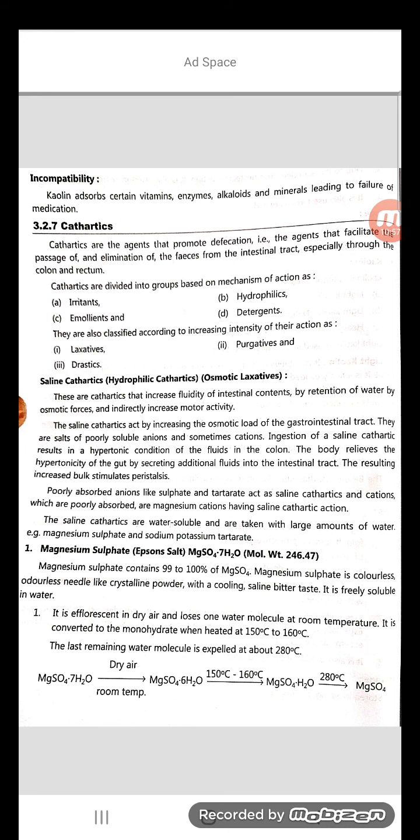Patients on a low sodium diet should not use sodium containing saline laxatives, so a contraindication may be said. The patient's condition is also very important while prescribing the cathartics. Patients on a low sodium diet, like a hypertensive patient, should not use sodium containing saline laxatives.